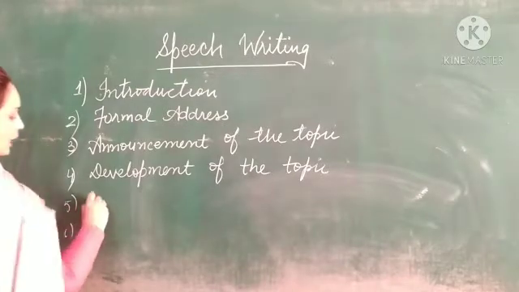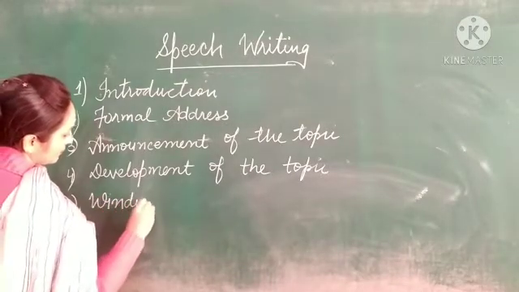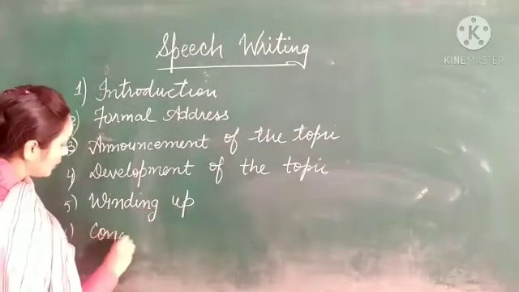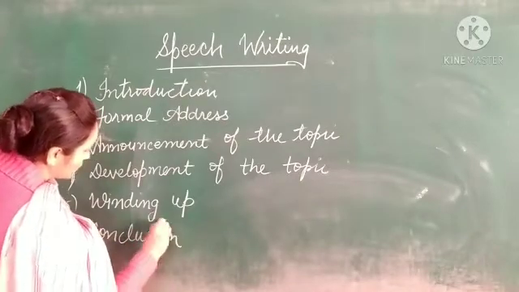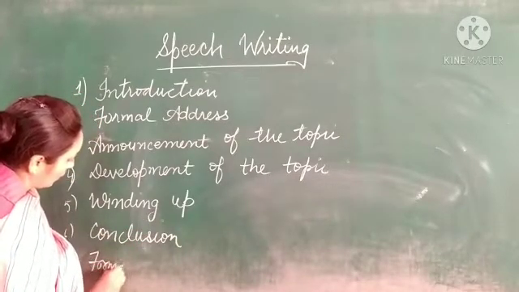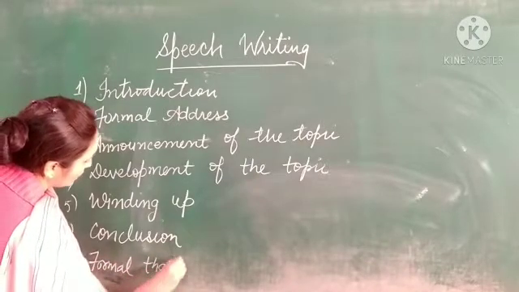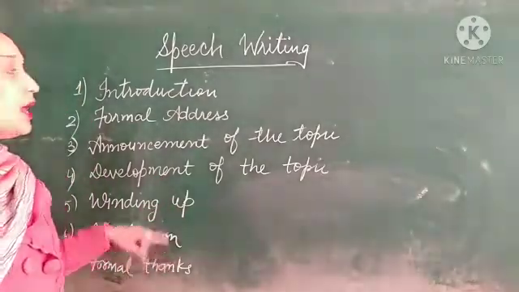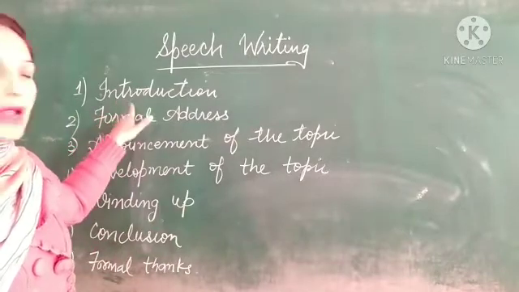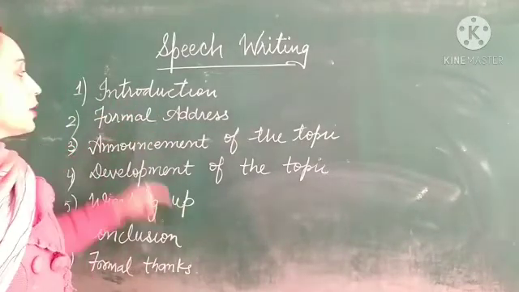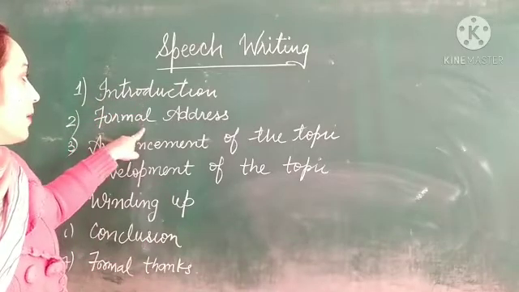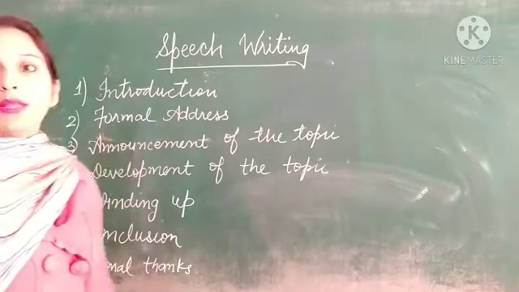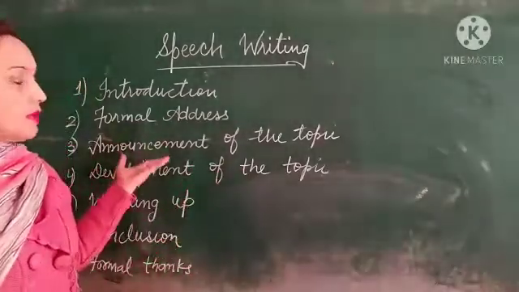After that, winding up. After winding up, we have conclusion, then formal thanks. So these are the basic 7 elements that you have to keep in your mind while writing a speech, and I am going to take one element and explain each element in detail, that what should be written in introduction, formal address, announcement of the topic, development of the topic, winding up, conclusion, formal thanks, and so on. I will be telling you each and everything in detail.